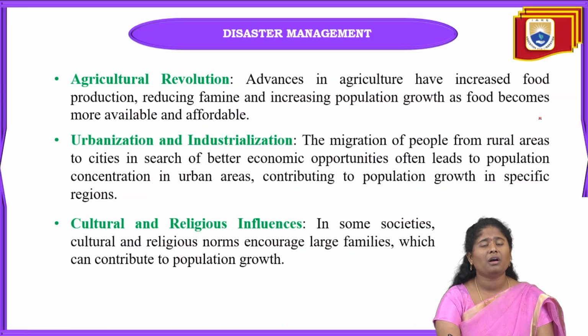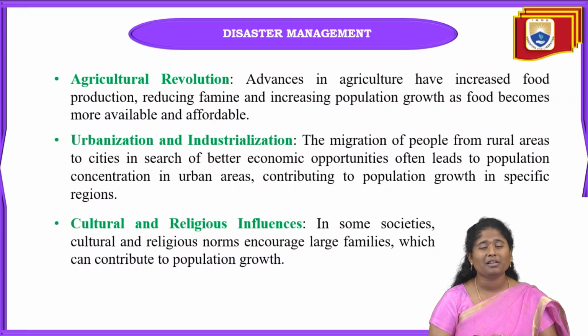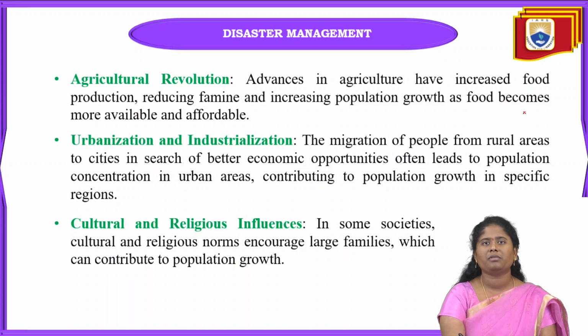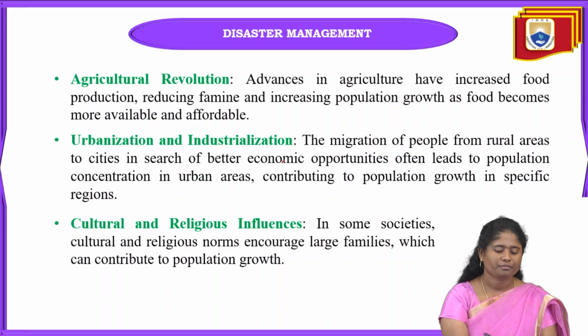And next is the agricultural revolution. When there are advances in agriculture, food production increases. That automatically reduces drought conditions and famine, and also increases the population. If food increases, some people will think, okay, we can get sufficient food so that we can increase our family. Food also becomes more available and affordable.